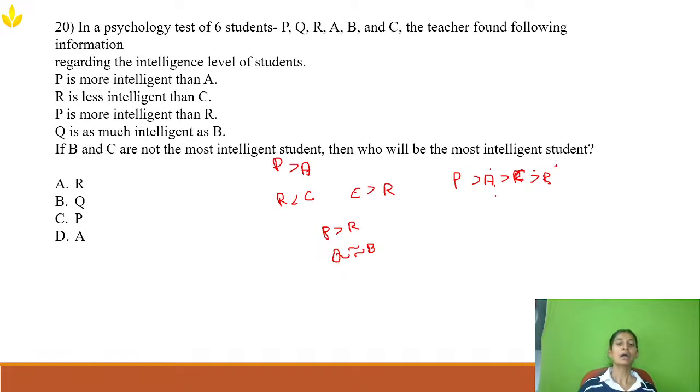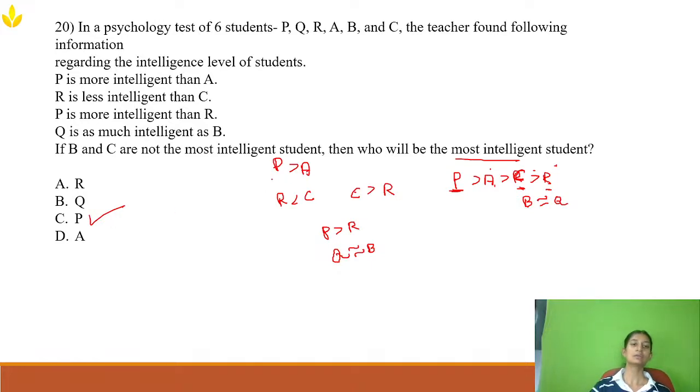Now Q and B are equal, and B and C are not that intelligent, so B will also be somewhere here and Q also will be somewhere here. So no one is as intelligent as P. So who is the most intelligent student? P will be the most intelligent student.